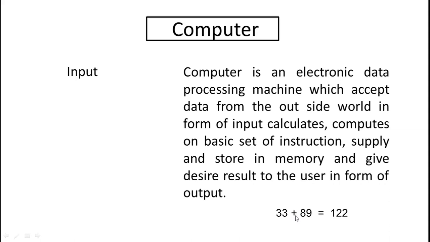Whenever we enter the two values, the computer is not able to think whether the user wants to perform addition or subtraction. So at that time the user has to give the instructions also. According to the user's set of instructions and programs, the computer will process. That is the second part of computer.